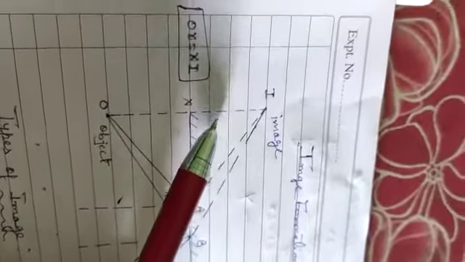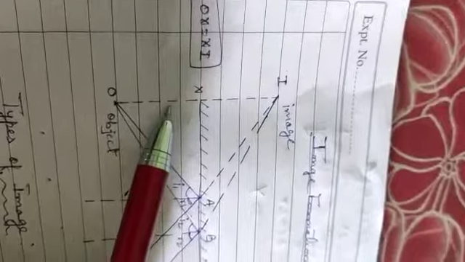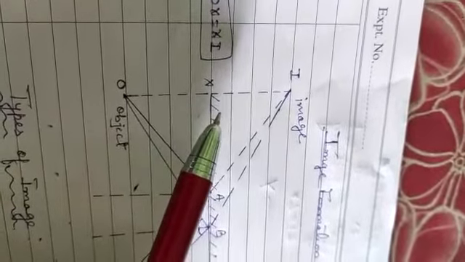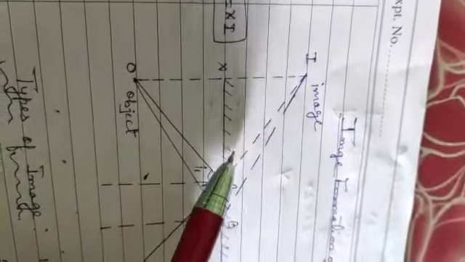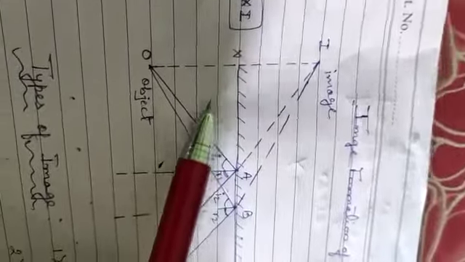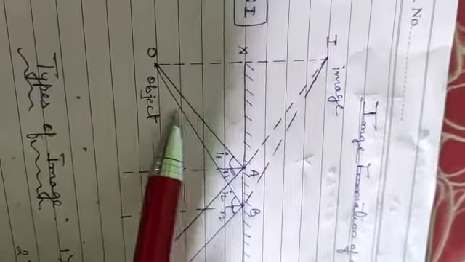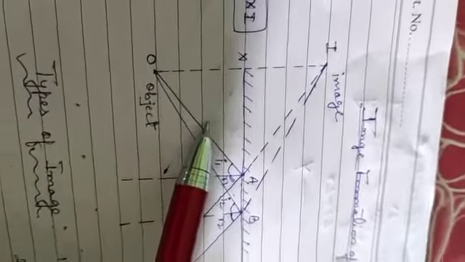So both should be equal: OX equals XI. Okay children, the distance of the object from the reflecting surface is the same as the distance of the image from the reflecting surface. Clear?